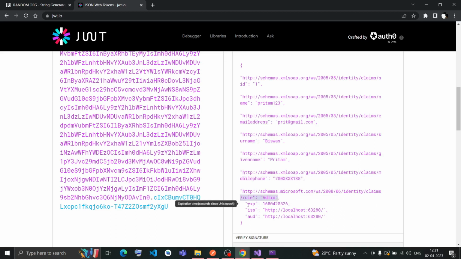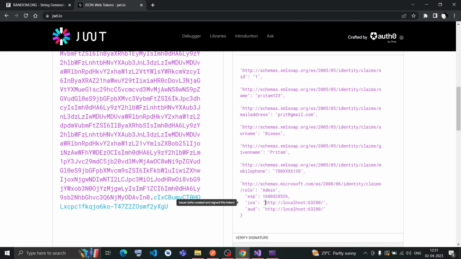The expiry time is in seconds, that means 30 minutes, though maybe it is milliseconds, I have a doubt on this. And then issuer is this 63280, and audience AUD as this.